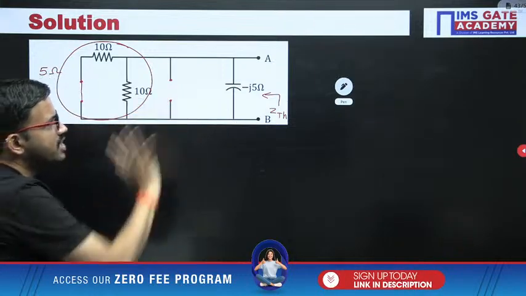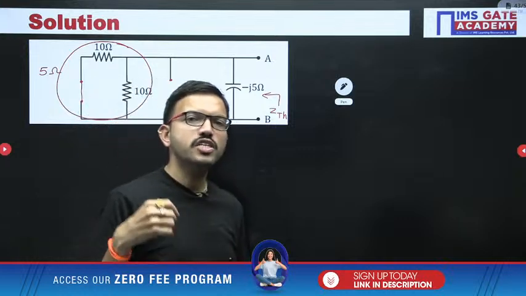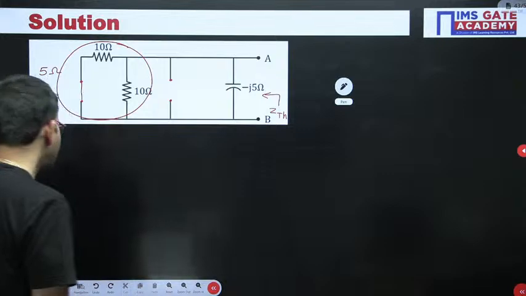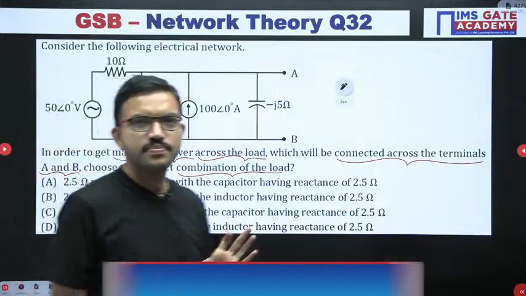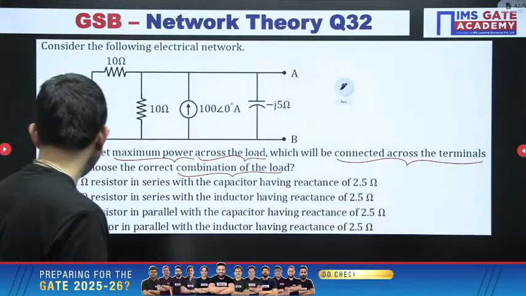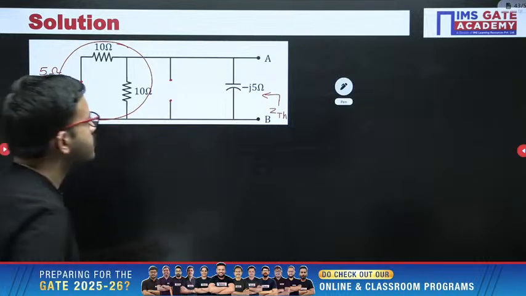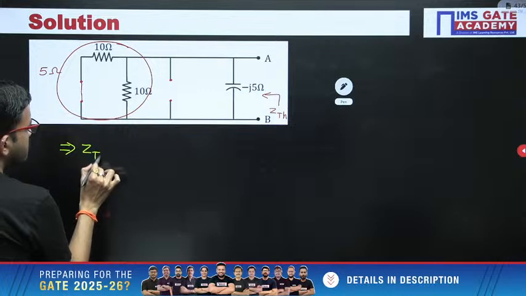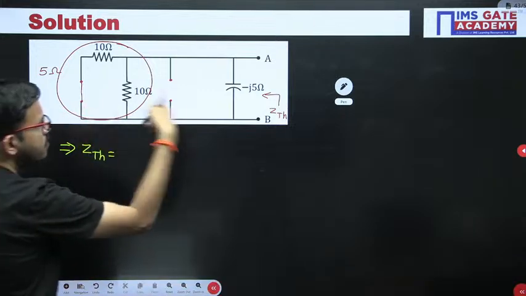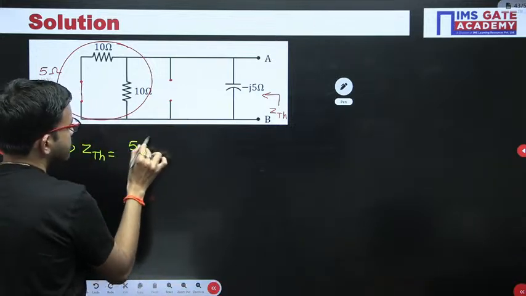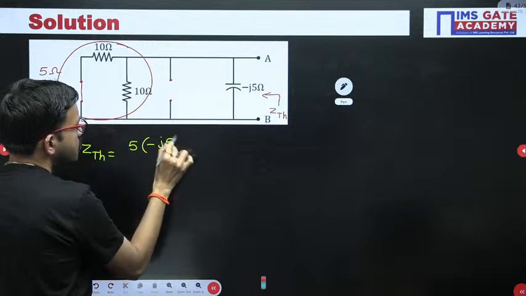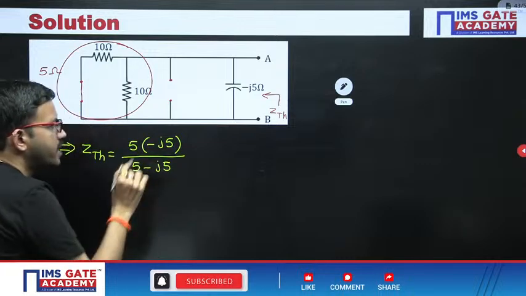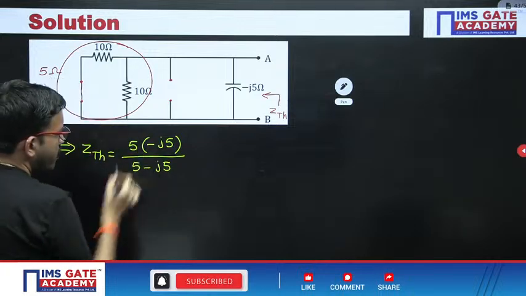The moment you got the equivalent circuit like this, from here only you can identify the answer, or at least you can eliminate the wrong choices. So from here what you are getting, ZTH equal to 5 ohm in parallel with minus J5. So that means Z1 Z2 divided by Z1 plus Z2. So here 5 you can take common. Okay, so 5 is getting cancelled.